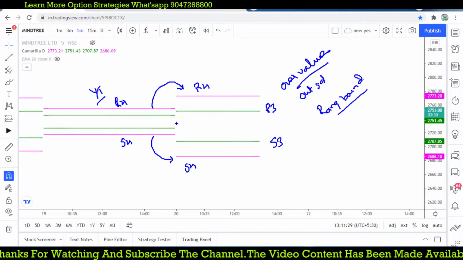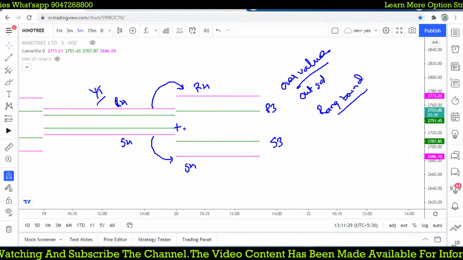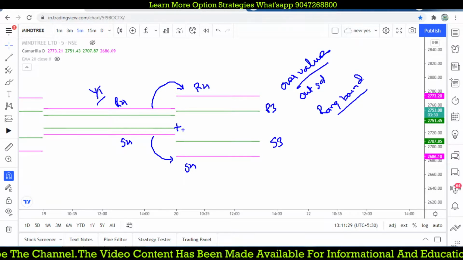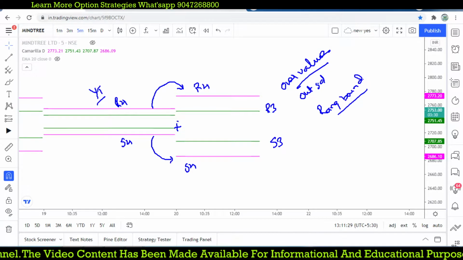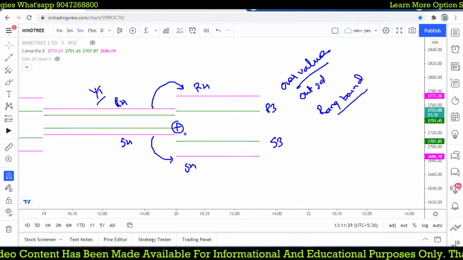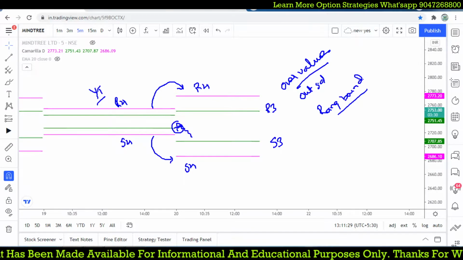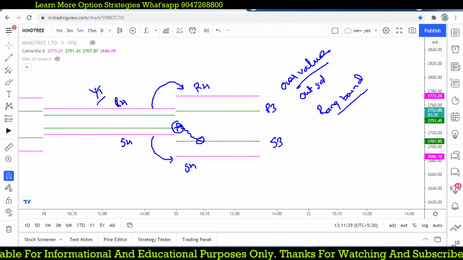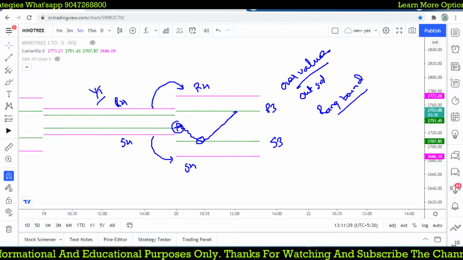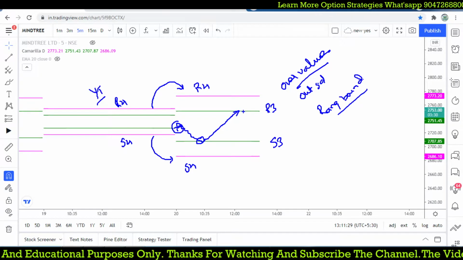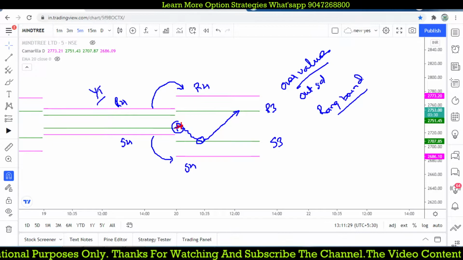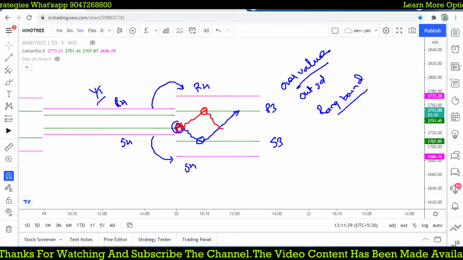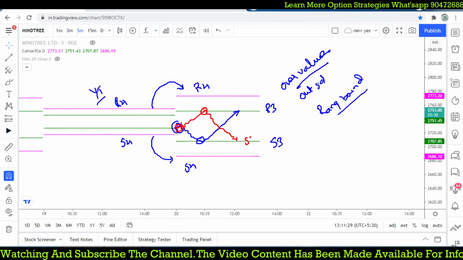Whenever the market opens in between the range, we get some good trade opportunities, and even better if the market opens between the levels of R3 and S3. Whenever the market comes below or near S3, we can focus on a reversal trade, a buy reversal, and wait for the target of R4. In another scenario, if the market opens here and goes higher near R3, we can try to sell and wait for the target of S3. This is a range bound trade.